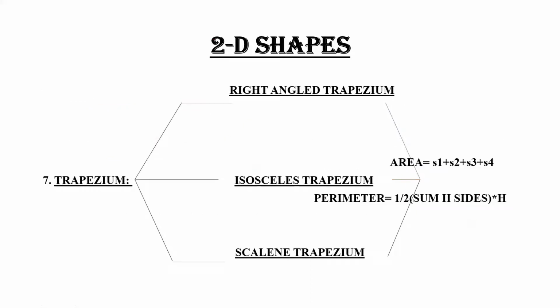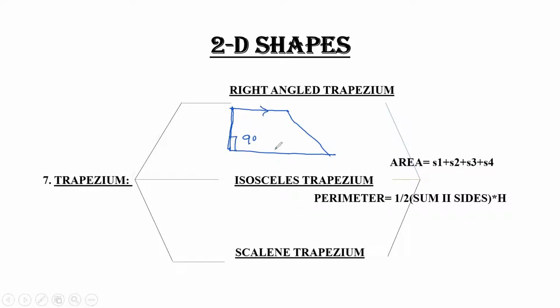That is trapezium. So here in this chapter, there are three kinds of trapezium which we will discuss. First is the right angle trapezium, whose shape is like this. This is basically a straight bisector. This is the shape. This is at 90 degrees.